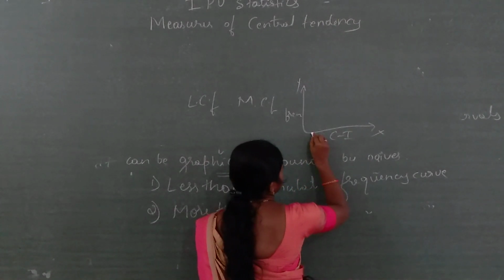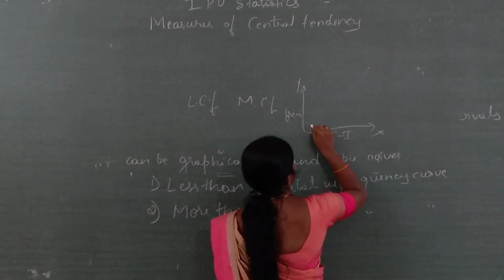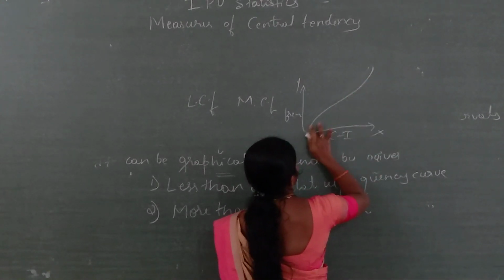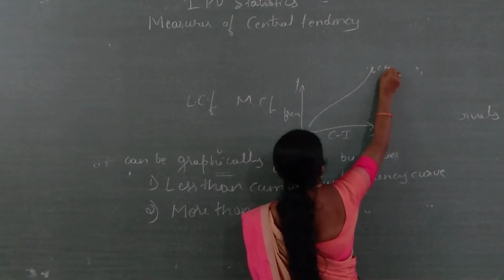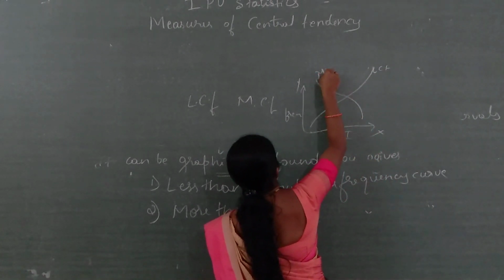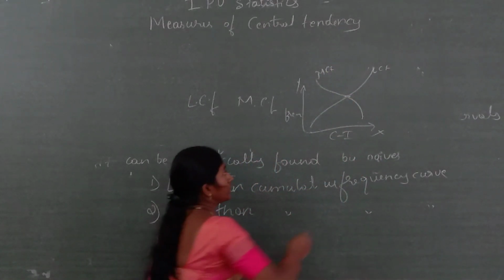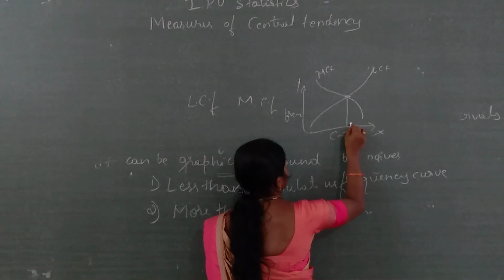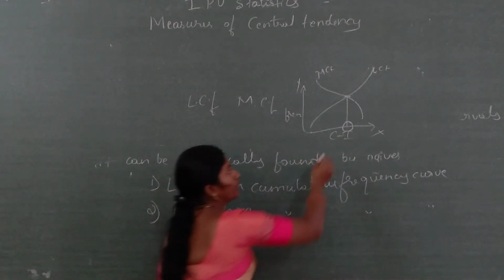Your graph will be like this way, this is the LCF, and the other graph like this way will be the MCF. See the intersection; from the intersection point you draw a perpendicular.